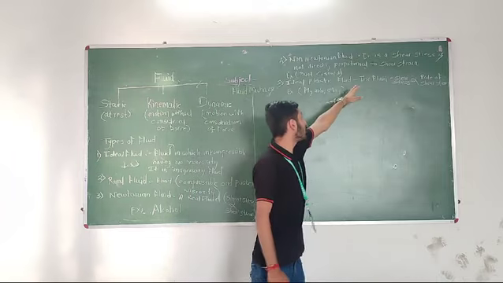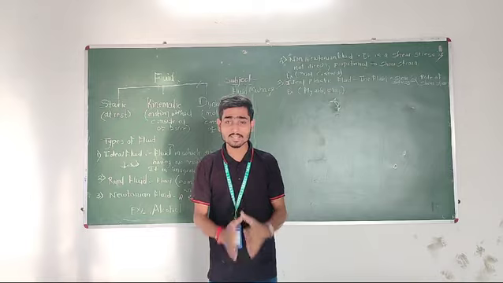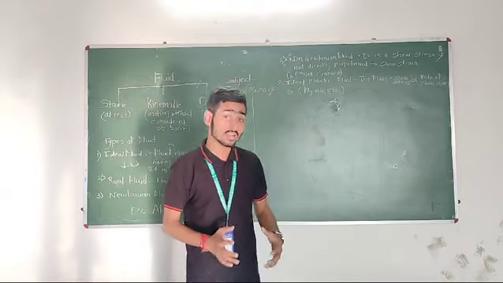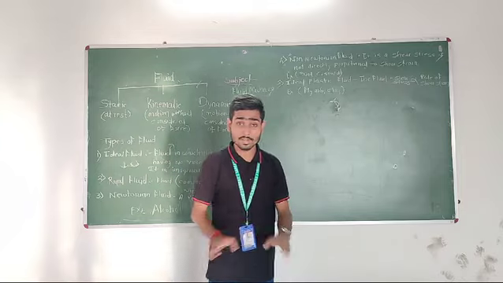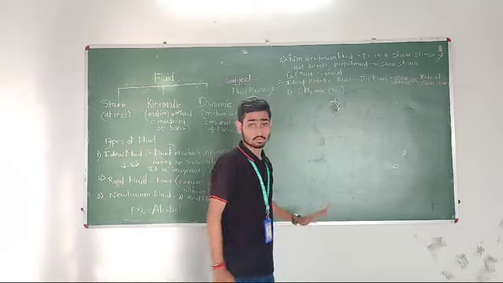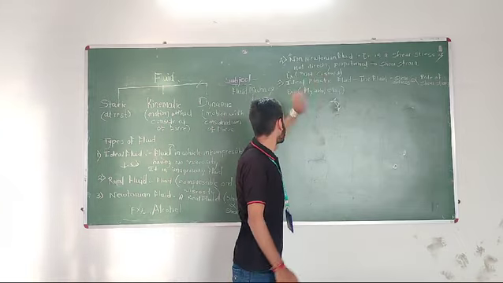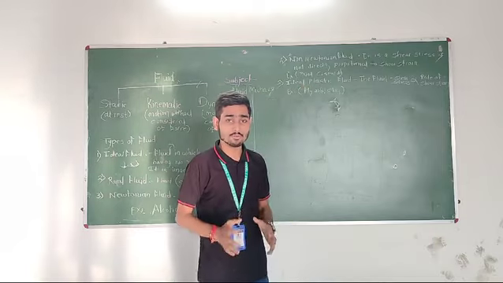Then non-Newtonian fluid is one in which the shear stress is not directly proportional to the shear strain. That is called a non-Newtonian fluid. And it does not obey the Newton law of viscosity also. Examples are paint and custard. And the last fluid type is ideal plastic fluid. Ideal plastic fluid is more important.